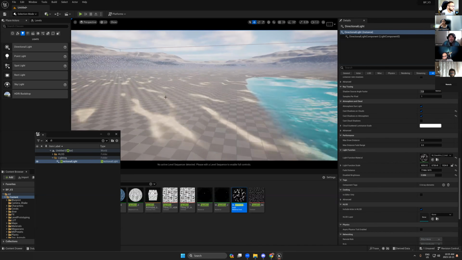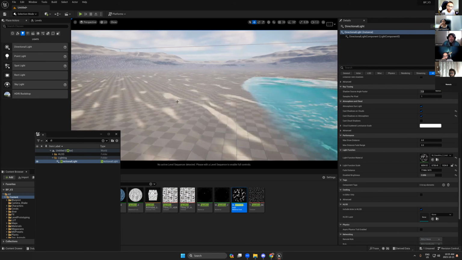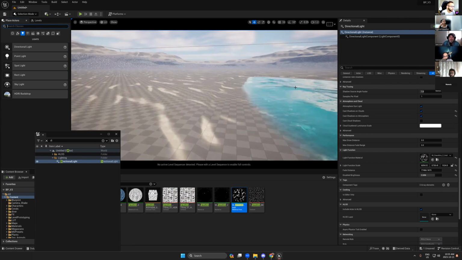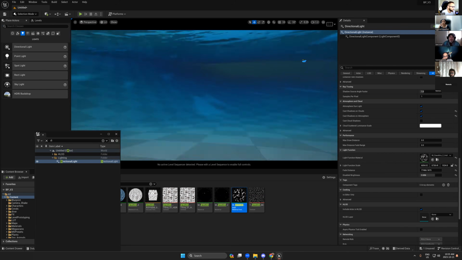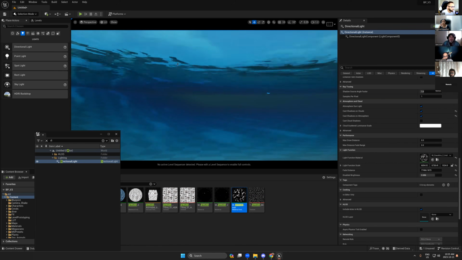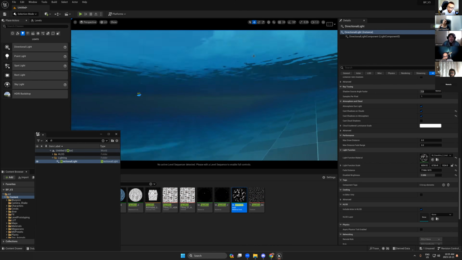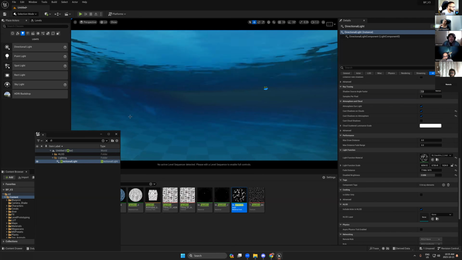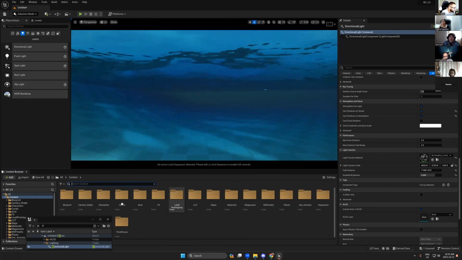One of the reasons I use this is to have only scattering light around places, like if I add fog. I will show you this now, but keep this for now. Also, this water surface, you see, it's very realistic, so you can use it for sure in underwater mode. Okay, so now let's open any map.